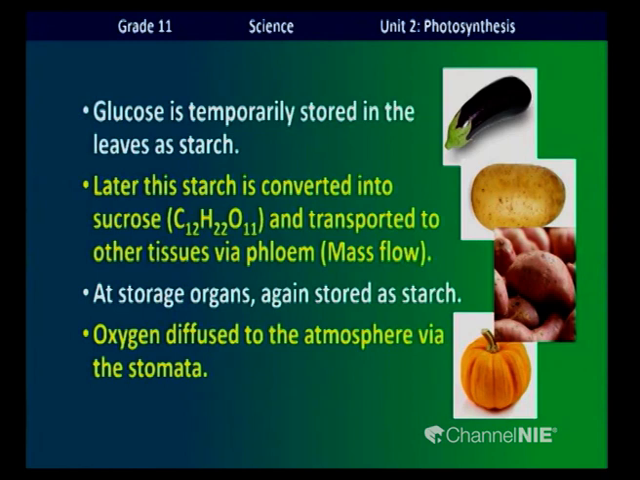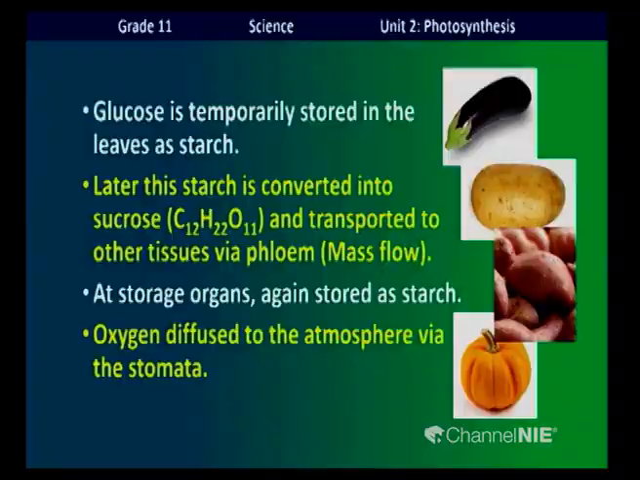At storage organs, what happens? Again, this sucrose in phloem sap turns into starch and is stored. You can see some foods here which store starch. And what is the fate of oxygen? Oxygen diffuses to the atmosphere via stomata, similarly absorbing carbon dioxide.